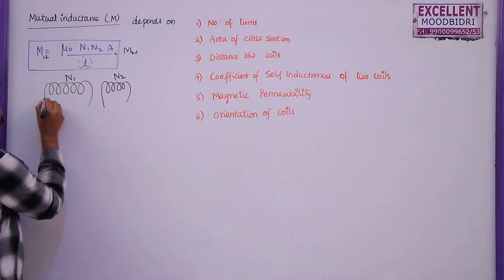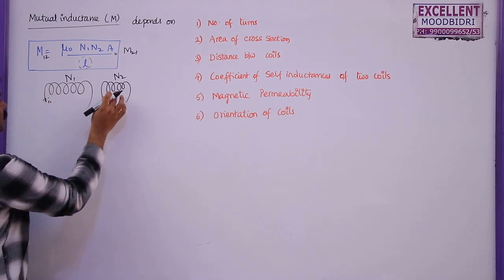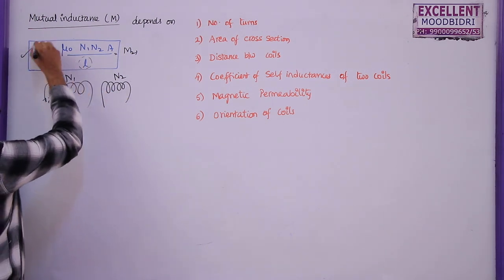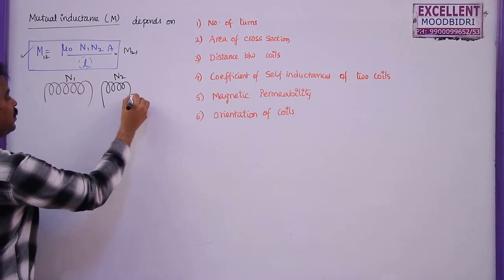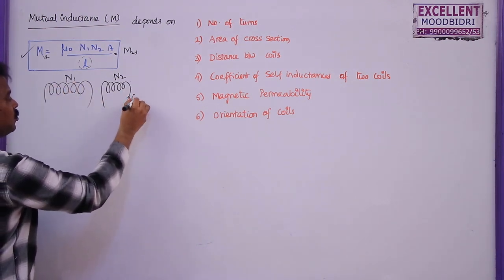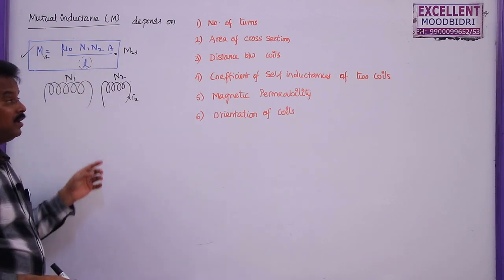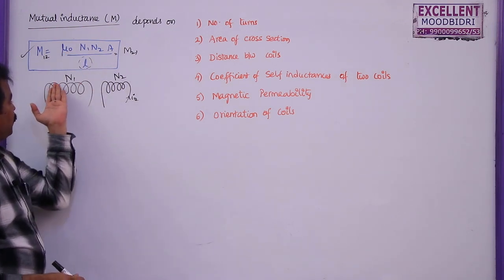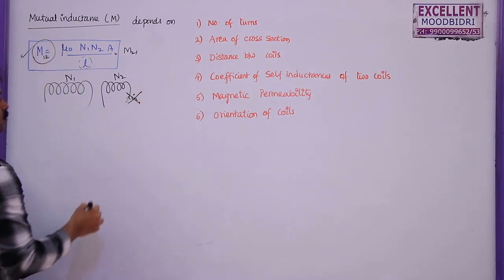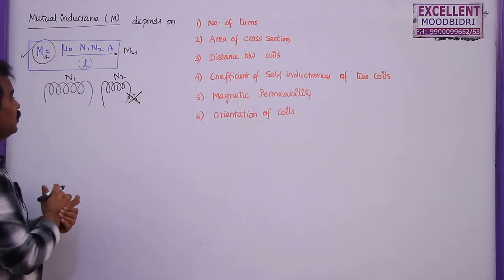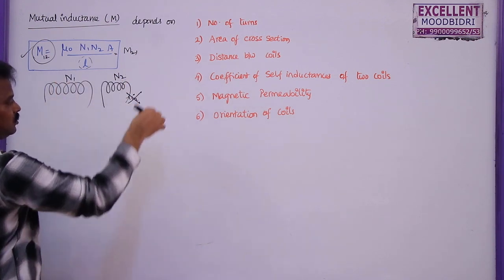If you send current I1 through this one, the mutual inductance between these two is this much. Instead of sending current through the primary coil, if you send current through the secondary coil, you get the same formula. Whether it is current through the primary coil or secondary coil, mutual inductance never depends upon the amount of current flowing. That's why M only depends on these 6 factors.